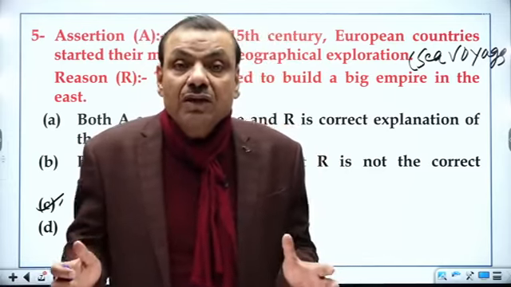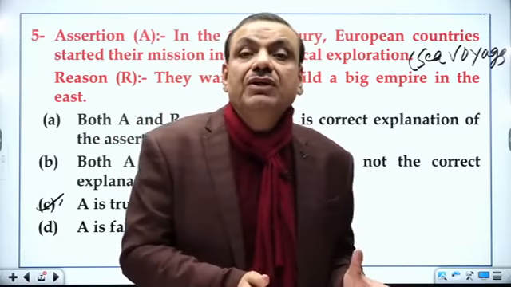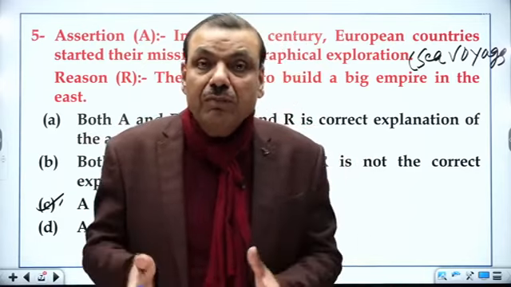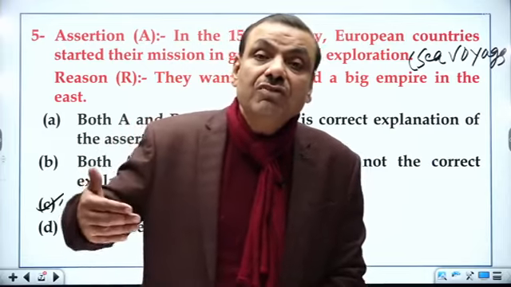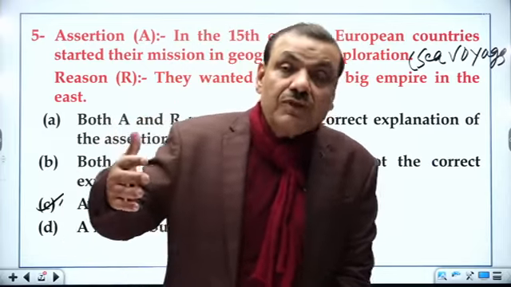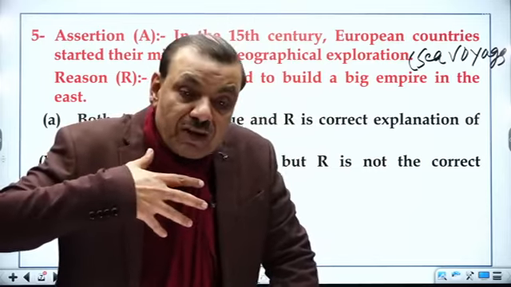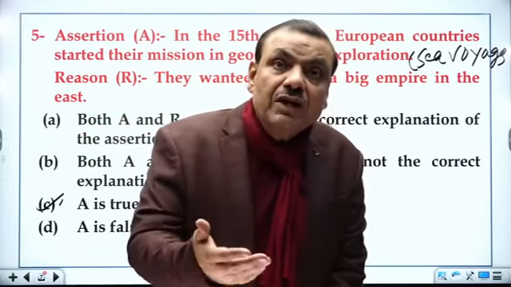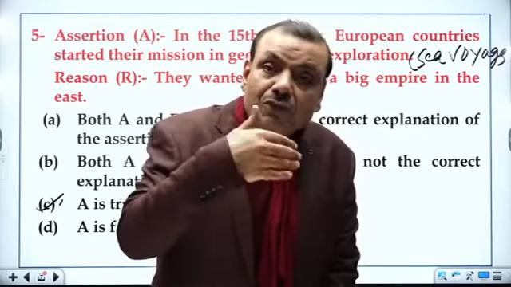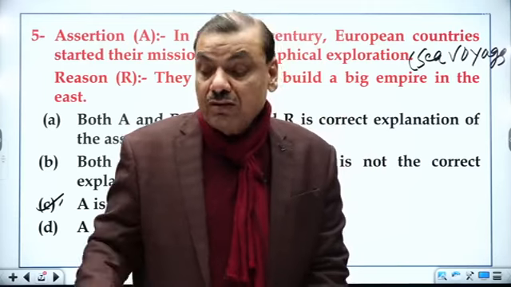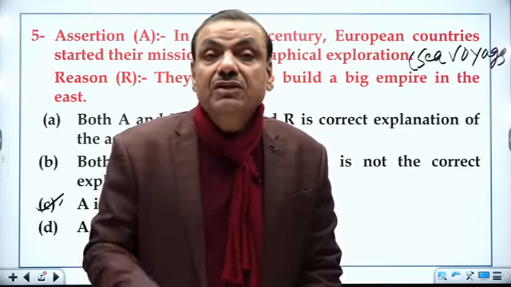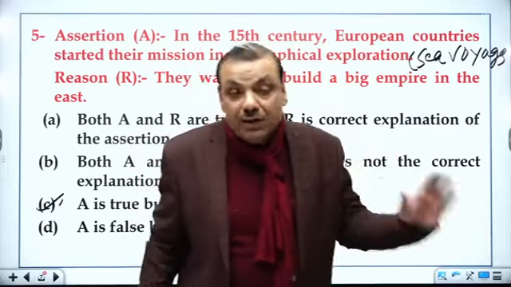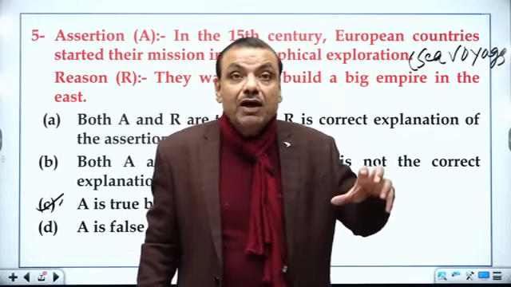How did they deal with the coastal regions of the African continent? How did they deal with the American people, the Red Indians, the natives of America, and how did they deal with Asians? You will find there a major difference between the way of treatment that was meted out to Asians and the same which was meted out to Americans at that time. In the East there was the mighty empire, so they could not imagine that.